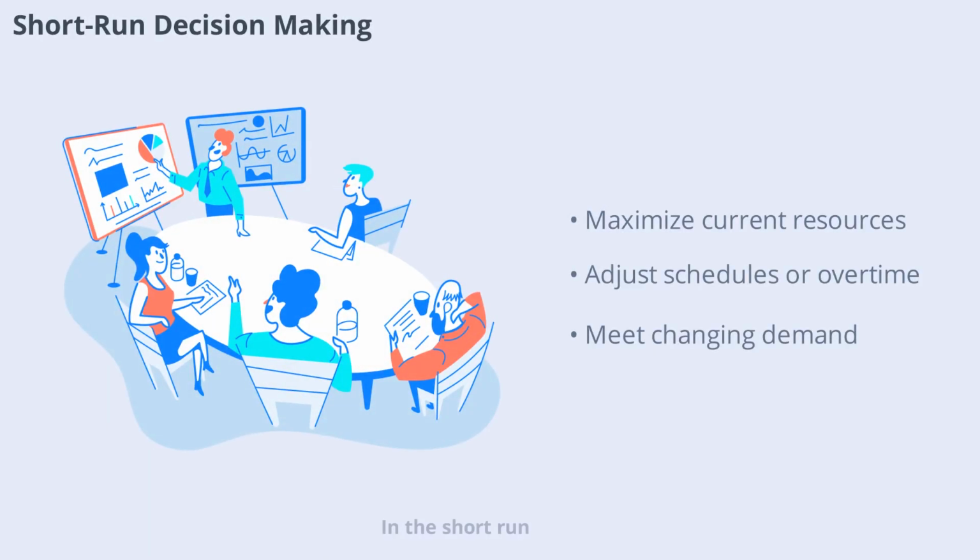In the short run, businesses focus on making the most of their existing resources. They might adjust work schedules, increase overtime, or use temporary workers to meet changes in demand. These decisions are about maximizing output and minimizing costs within current constraints.